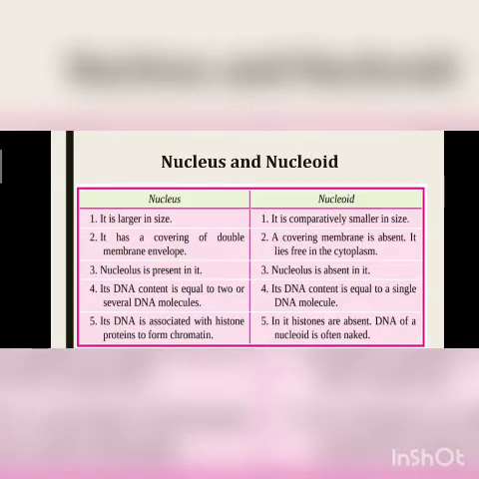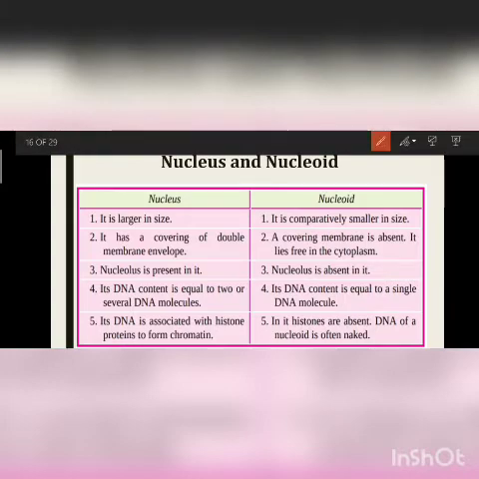Now, this is a very important question: what is the difference between the nucleus and the nucleoid? The nucleus is generally large in size, and the nucleoid, because it floats in the cytoplasm of a prokaryotic cell, is comparatively very small. The nucleus is covered by a double membrane envelope, and here there is no membrane. Point to be noted: a nucleolus, where RNA is formed, is present in the nucleus, but not in the nucleoid.